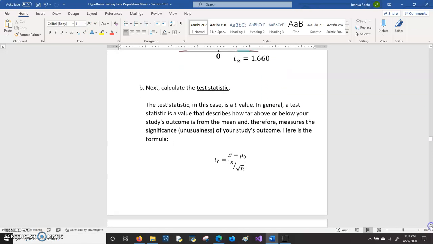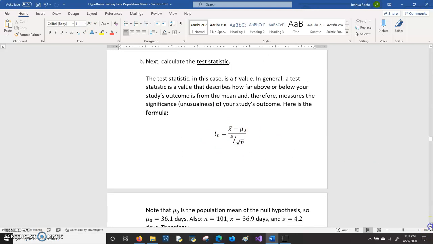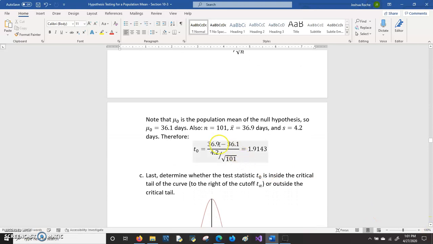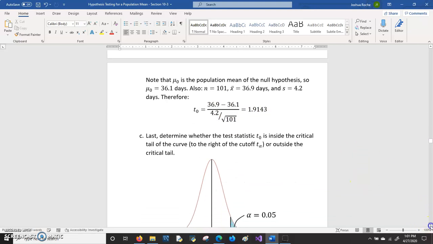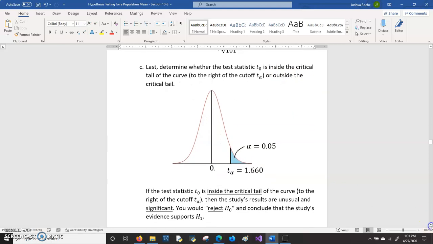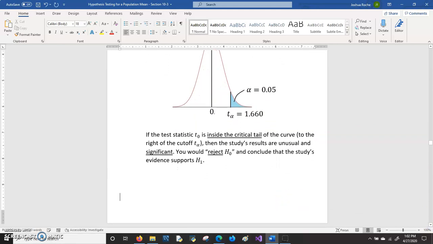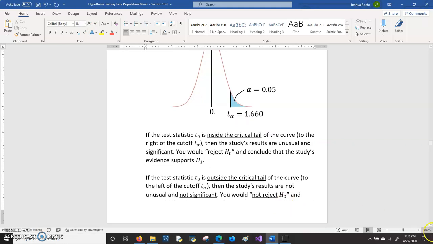The next thing is to calculate the test statistic. Use that formula. Put in all the values into that formula: the population mean of the null hypothesis, the sample mean, standard deviation, the sample size, and it comes out to 1.9143. The last thing is to determine whether this test statistic is inside or outside of the critical tail. And in these notes, there are reminders about what it would mean in each case, whether it's inside or outside the tail.